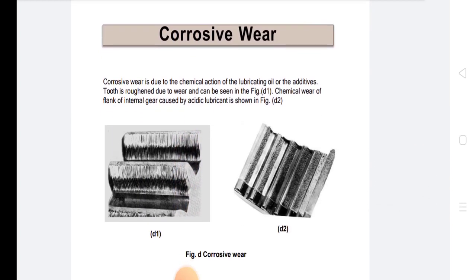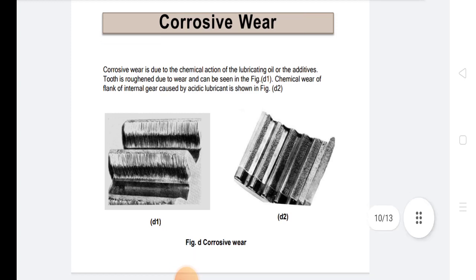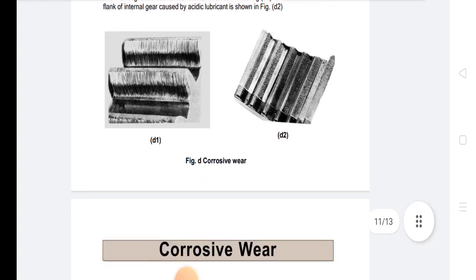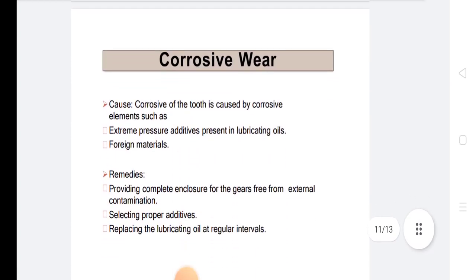This is corrosive wear. Corrosive wear is due to chemical action of the lubricating oil or the additives. The tooth is rubbed due to wear and can be seen in the figure. Chemical wear of the flank of an internal gear caused by acidic lubricant is shown in the figure. Now, what is corrosive wear?